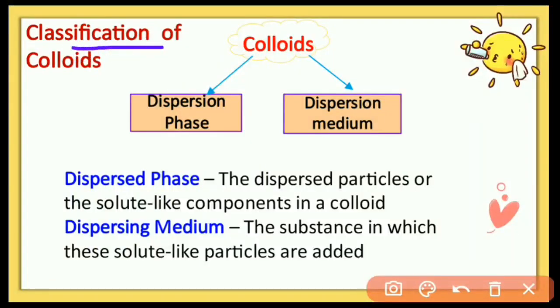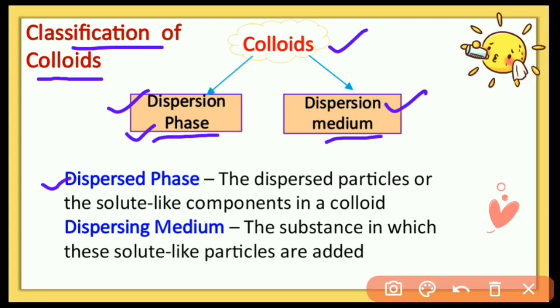Classification of colloids. First we have to understand the components of colloids. A true solution has two components, solute and solvent. Similarly, colloids also have two components, dispersed phase and dispersion medium. The dispersed phase is the same as the solute, and the dispersion medium is the same as the solvent. It means the dispersion medium is present in a greater amount, and the dispersed phase in a lesser amount.